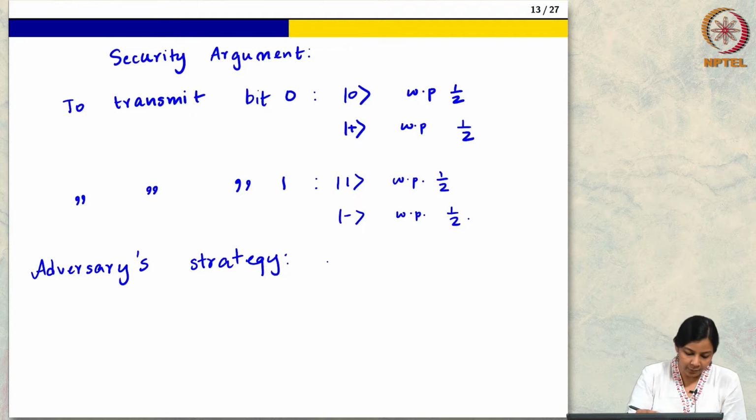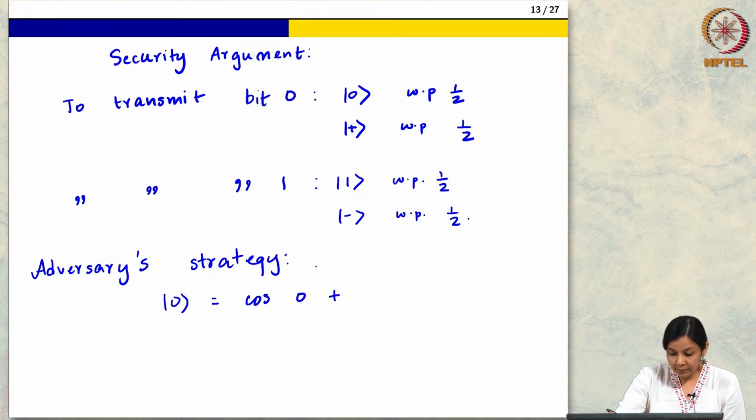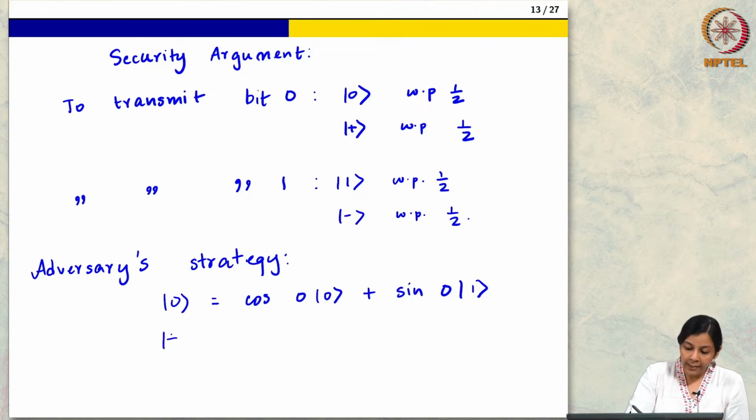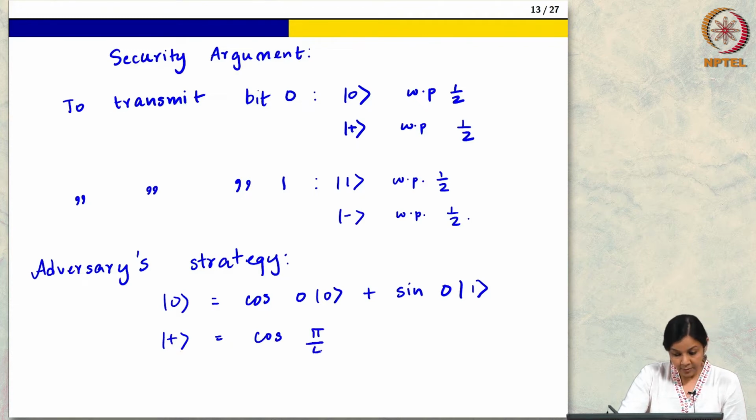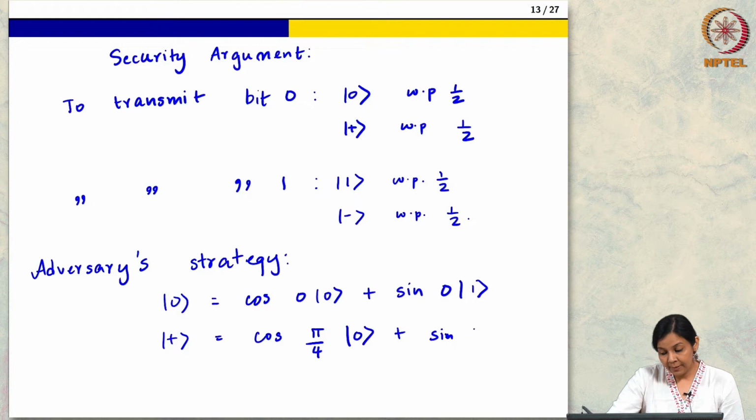I can write |0> as cos 0 |0> plus sin 0 |1>, and I can write |+> as cos(pi/4)|0> plus sin(pi/4)|1>.